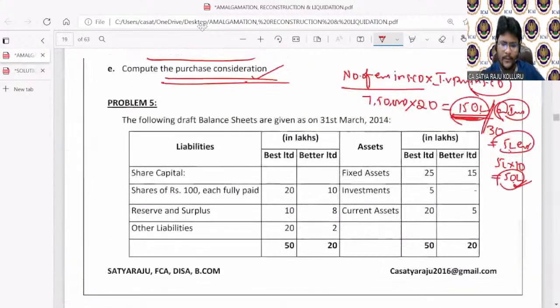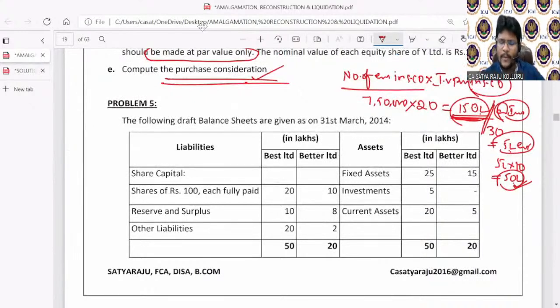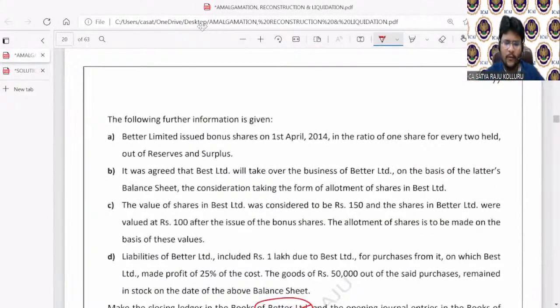Now come here. Two companies' balance sheets are given. First, if you check the asset side, fixed assets, investments, current assets are given. Coming to the liabilities, share capital is there, reserves and surplus given, other liabilities are also given. Right now, fixed assets are replaced with PPE. Might be this is an old problem, so that's why they are given like this. Next, the following further information is given.